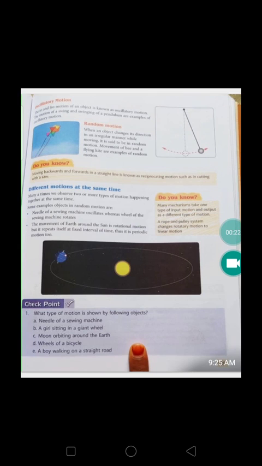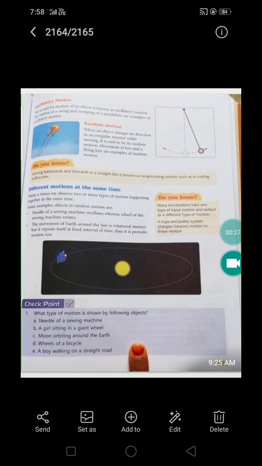Now, random motion. When an object changes its direction in an irregular manner while moving, it is said to be a random motion. The movement of bees and a flying kite are very good examples of random motion.